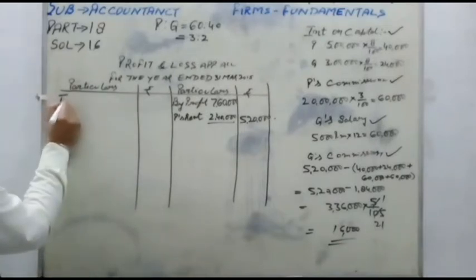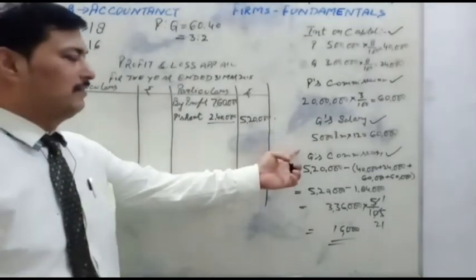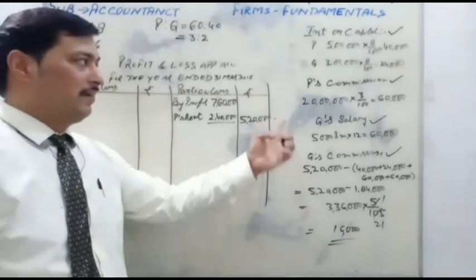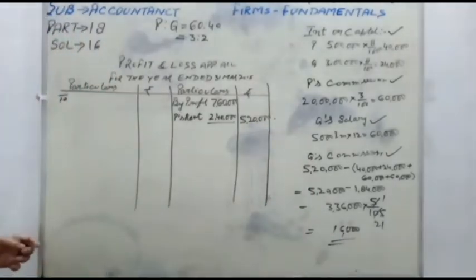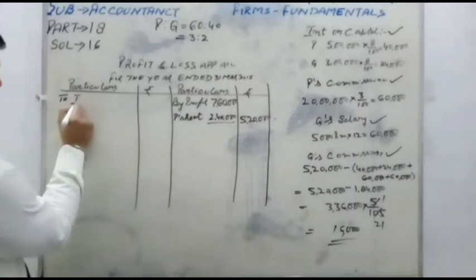All are allowing those of the firm, are allowing to the partner. These all are expenses to the firm. These all will be a debit because the firm will be charged out of the profit. So first, interest on capital